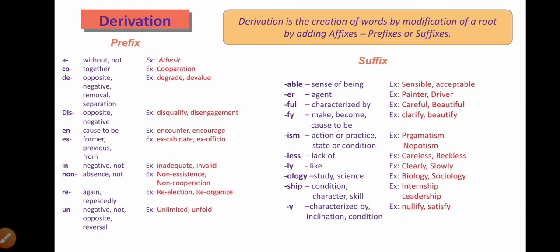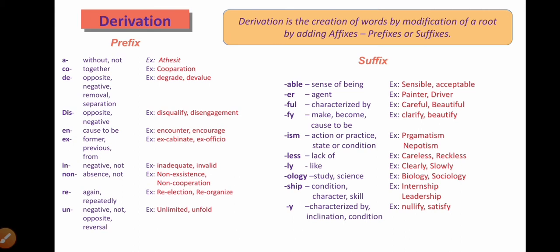Otherwise, even careless, less is another suffix that we can use. Otherwise, clarify, beautify, or some ism, pragmatism, dogmatism, nepotism. Okay, these kinds are possible. Less, we have already seen, careless or reckless. Or by adding ly with the adjectival form. For example, clearly, slowly.